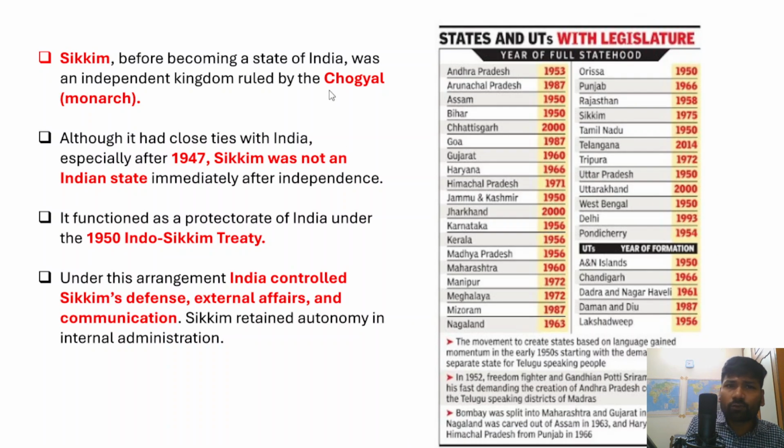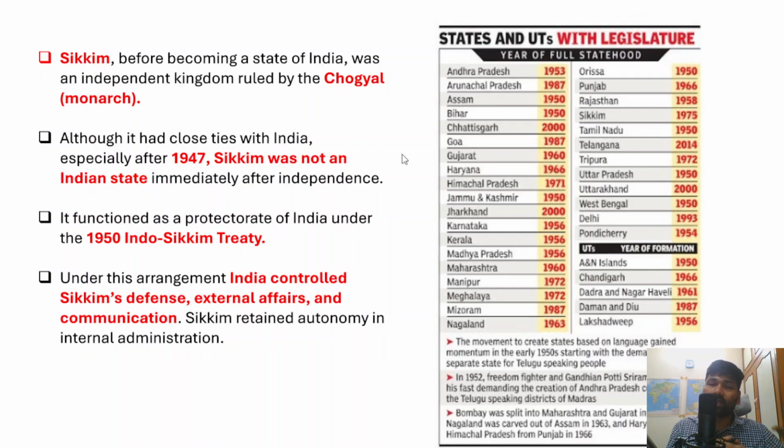Before becoming part of India, when it was a protectorate, it was an independent kingdom ruled by a monarch family called Chogyal, and Sikkim was an independent kingdom.